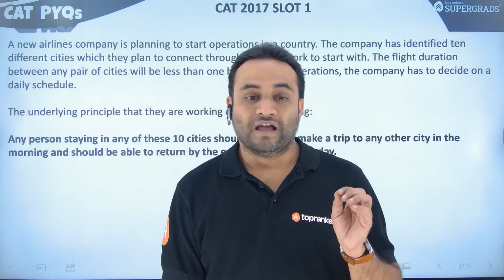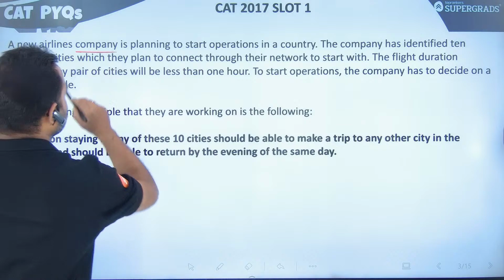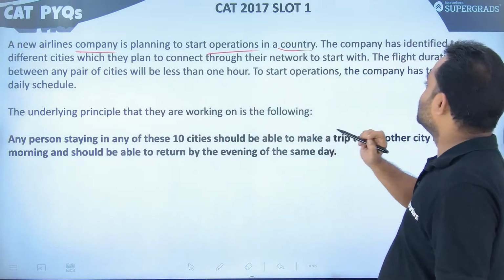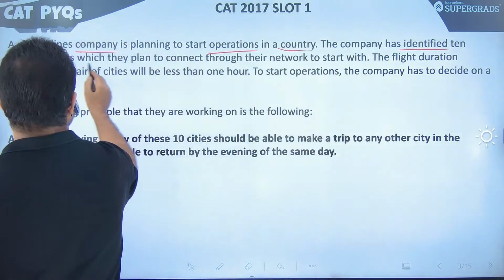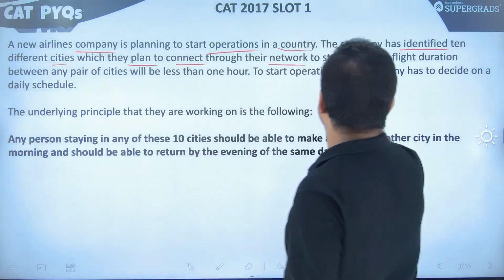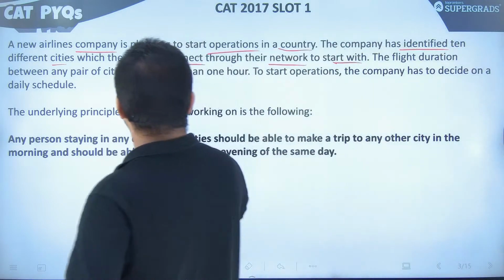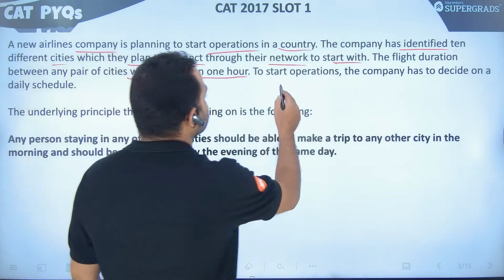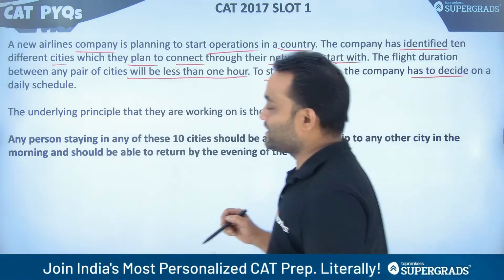Now, this set: a new airlines company is planning to start operations in a country. The company has identified 10 different cities which they plan to connect through their network to start with. The flight duration between any pair of cities will be less than 1 hour. And to start operations, the company has to decide on a daily schedule.